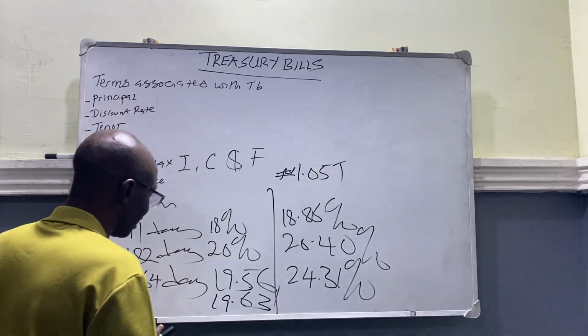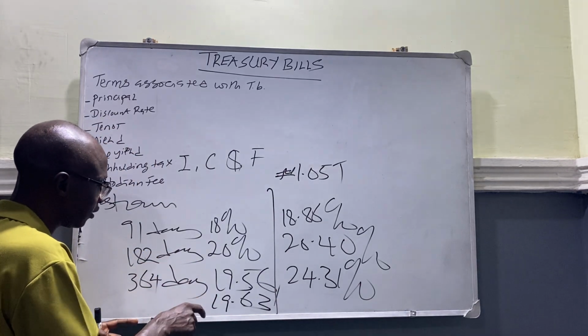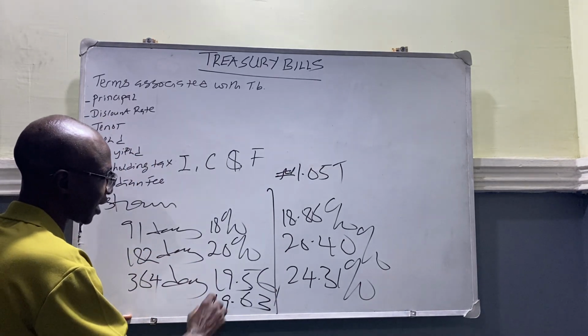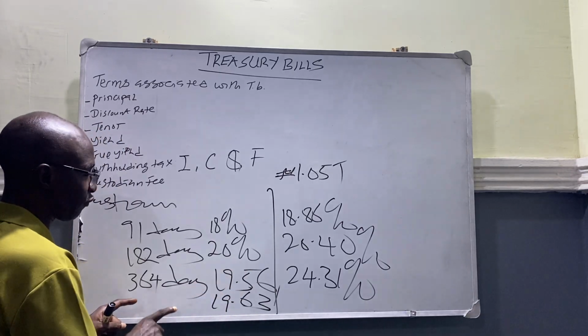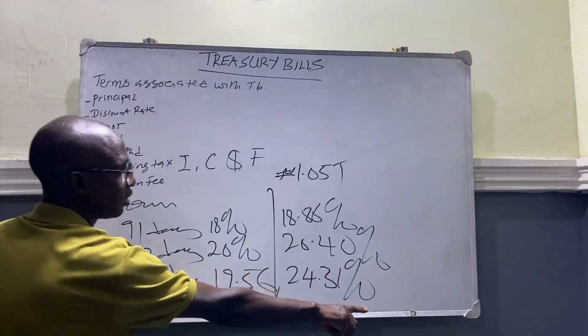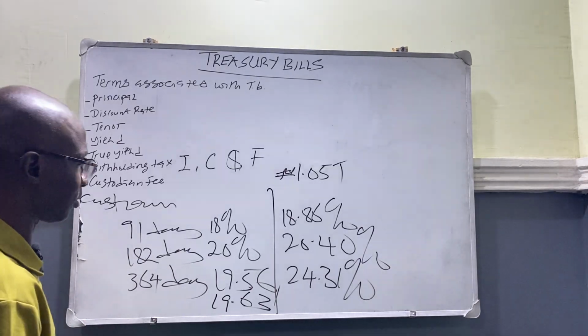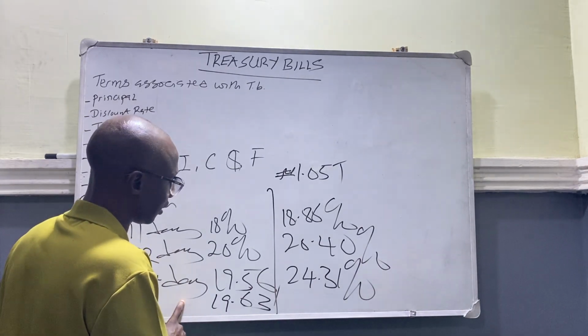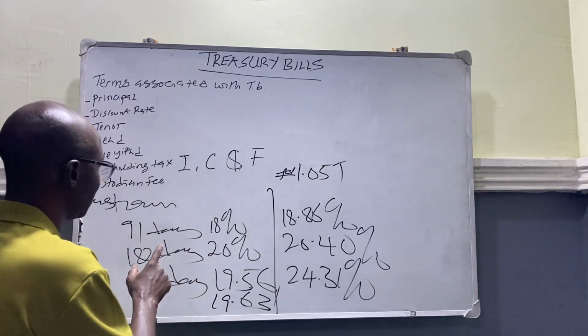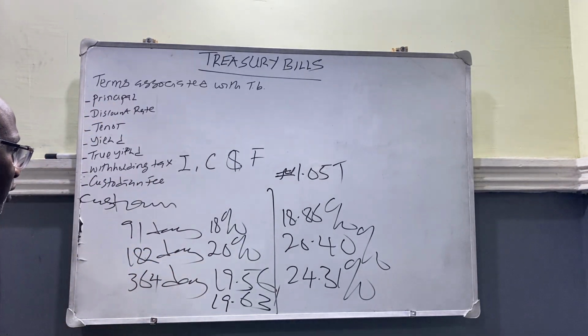What they are trying to do here, the government and the CBN, is to reduce the rate at which the government is borrowing from the public. That's why they reduce it, but the yield is high. That is why the investors subscribe more for 364 days when compared to 91 days and 182 days.